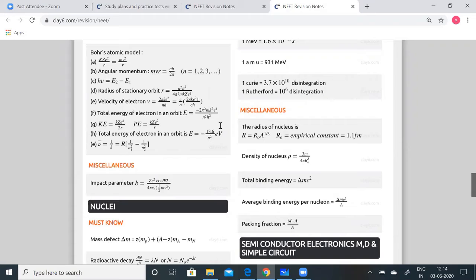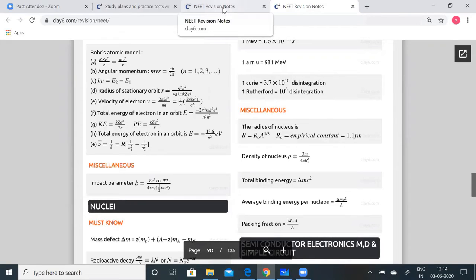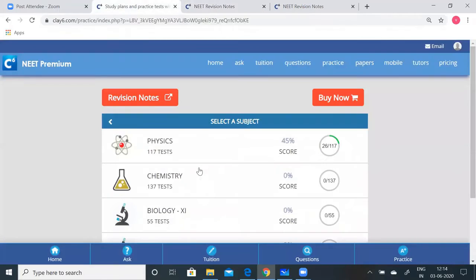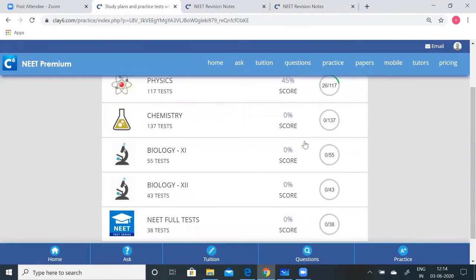So now let us quickly go to the test series and see how to access it. We have given subject-wise tests here: physics, chemistry, biology, right from first chapter-wise tests, and also the full-length tests.